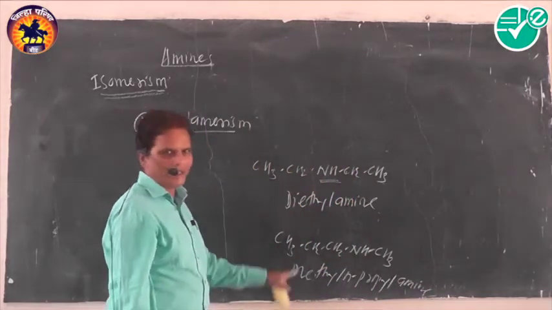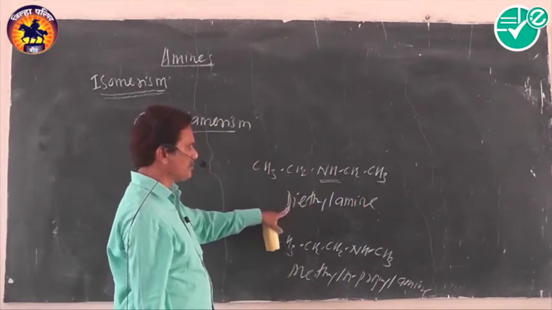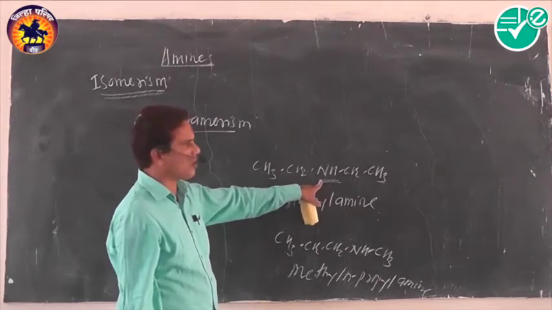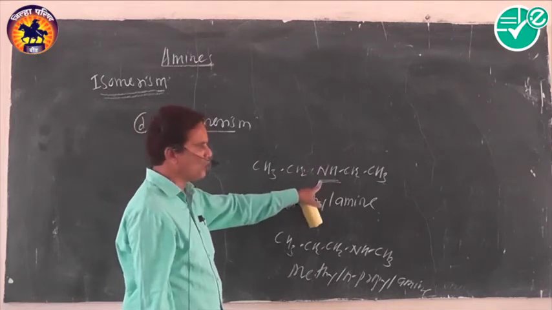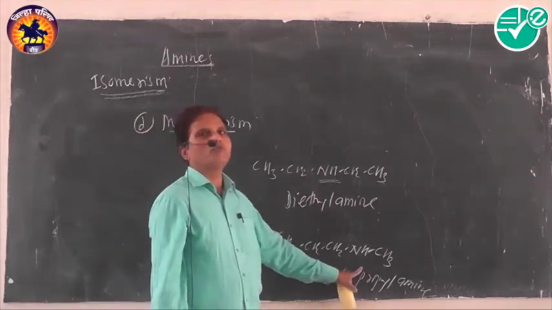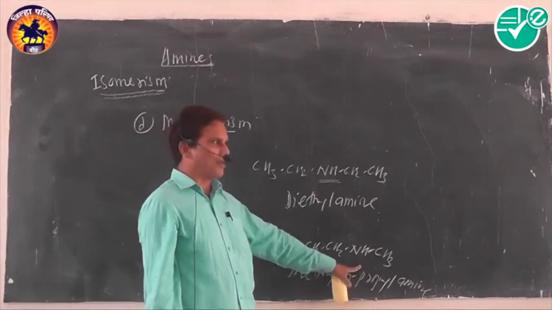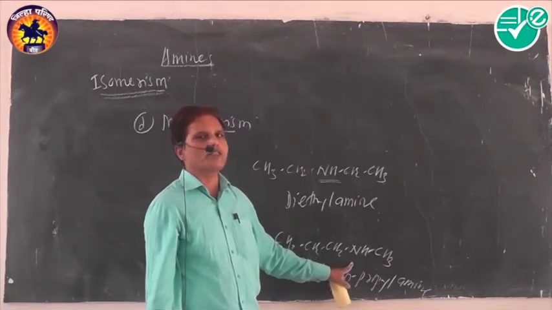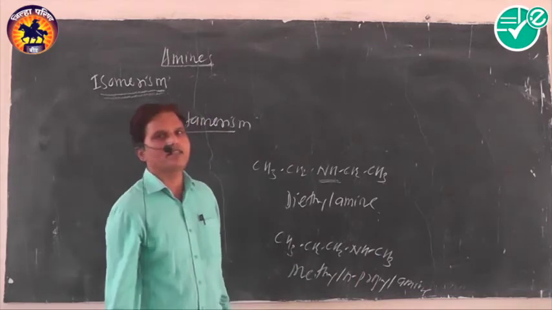Both amines are secondary in nature, but the first contains two ethyl groups attached on either side of the amino group, and in the second one, with the amino group as the functional group, one group is methyl and another is propyl.